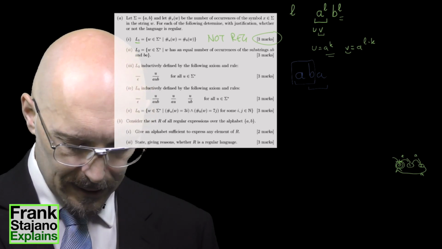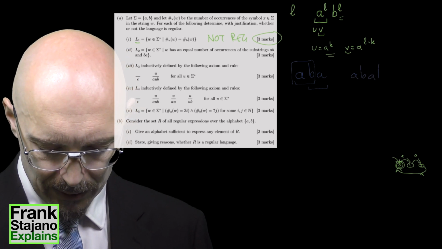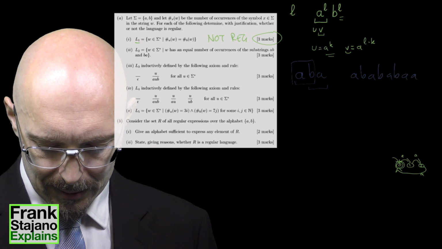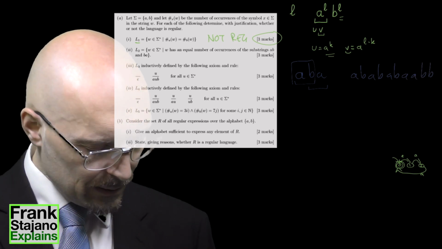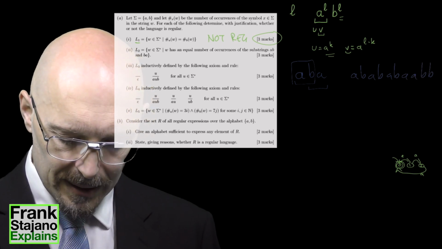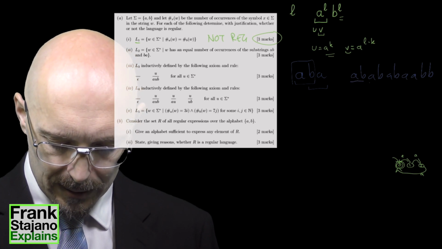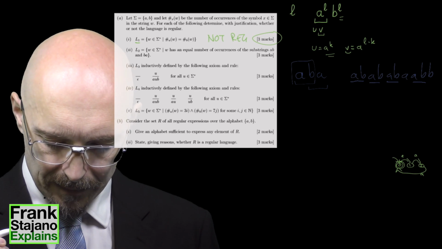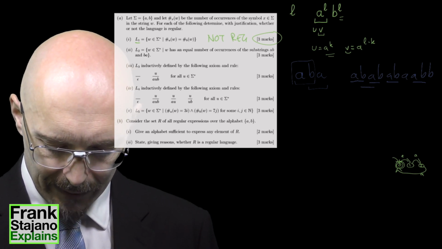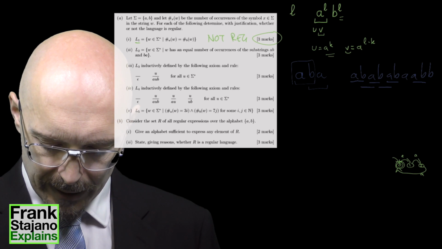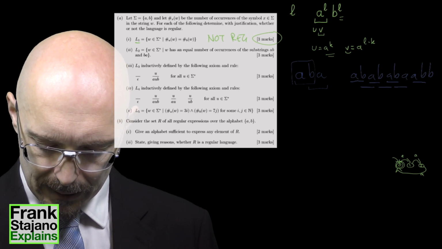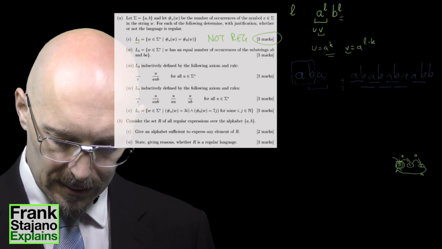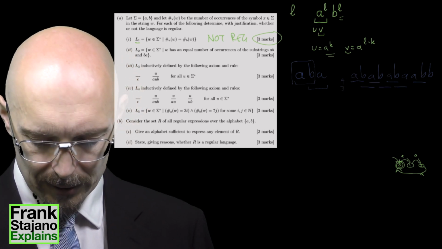And so if I have something that says AB, AB, AB, AA, BB, then the number of ABs would be: I have an AB, an AB, an AB, and an AB. The number of BAs would be the BA I have here, the BA I have here, the BA I have here, and that's it. So I would have 4 ABs and 3 BAs, and I would say this one is not in the language.